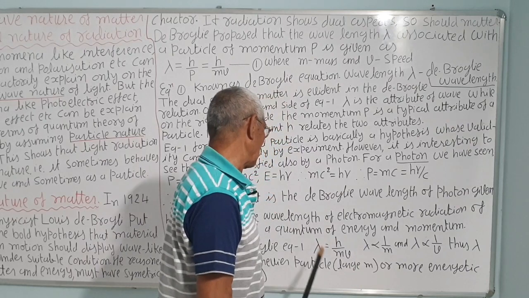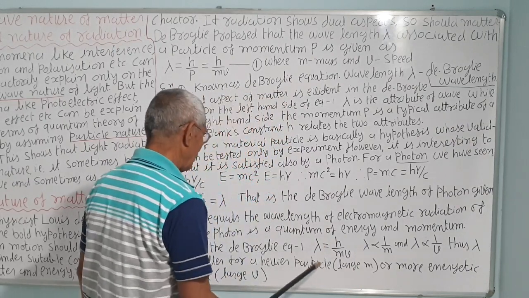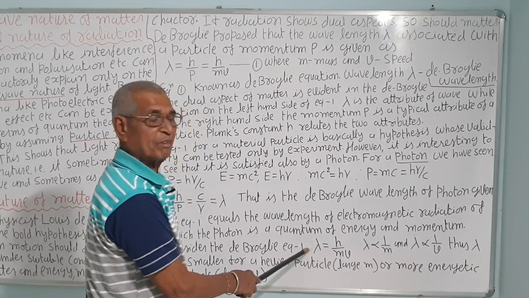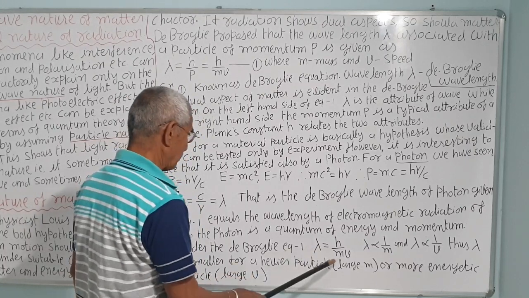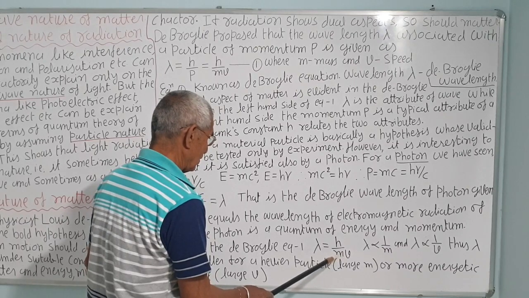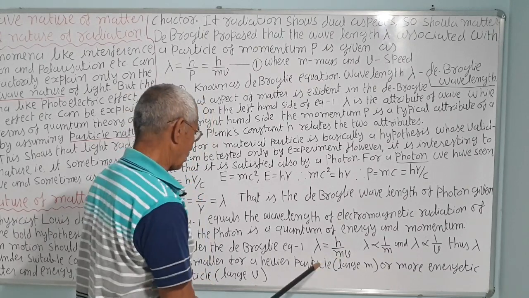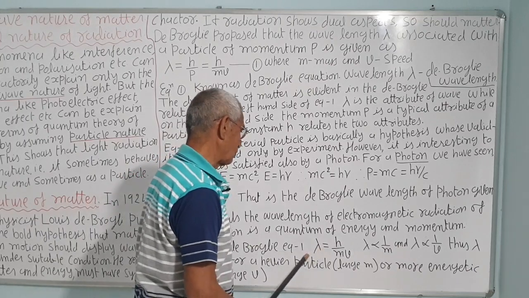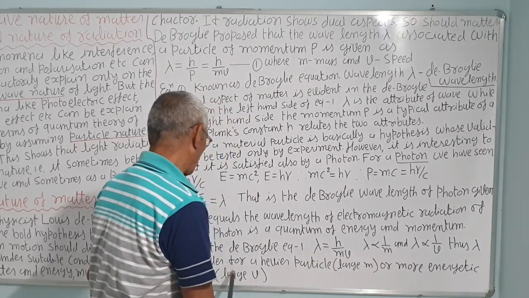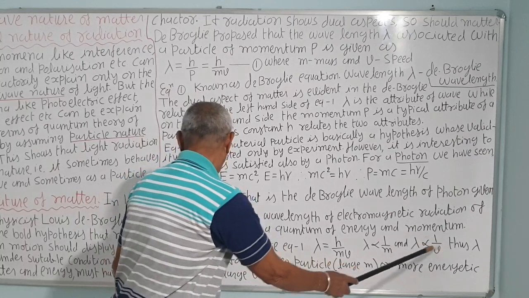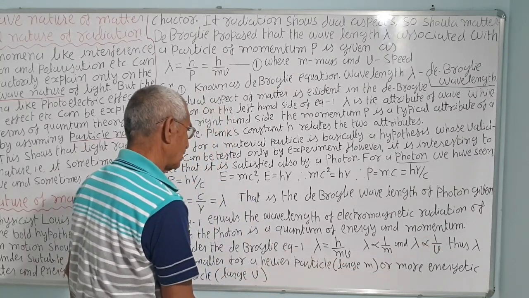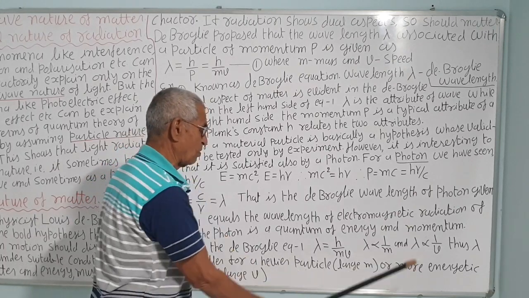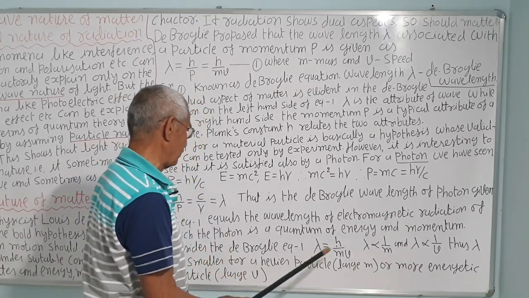But if mass is very small, like electrons, atomic size, nucleus, neutron, proton, then lambda can be measured. Thus, lambda is smaller for a heavier particle, that is large m, or a more energetic particle, more v.